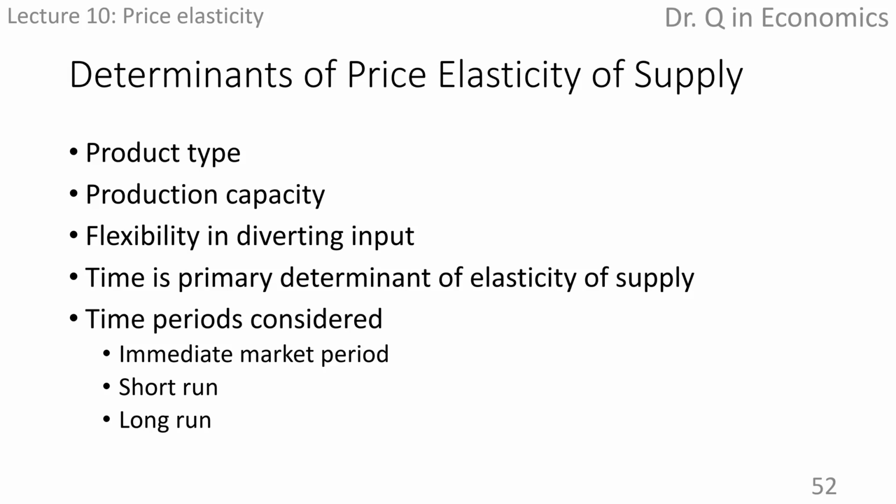Otherwise, it's inelastic. It depends on what type of goods or service we're discussing and the particular firm's production capacity. It's more of a case-by-case analysis, but I'm here to provide some intuition.